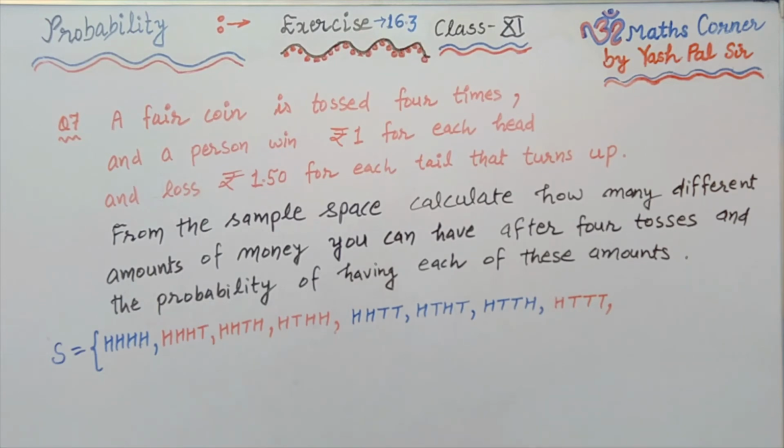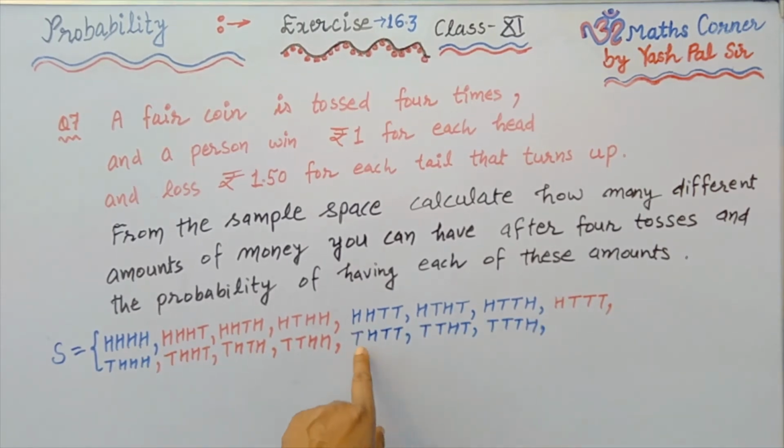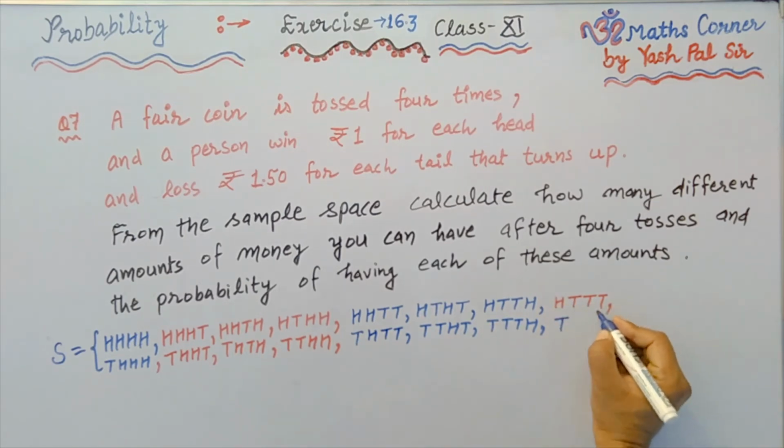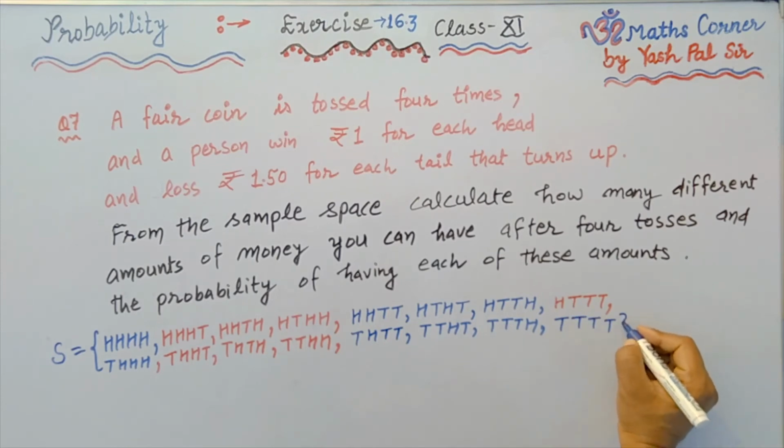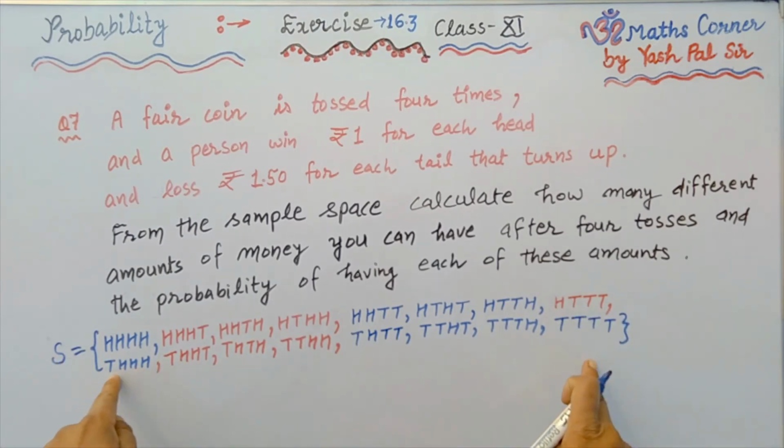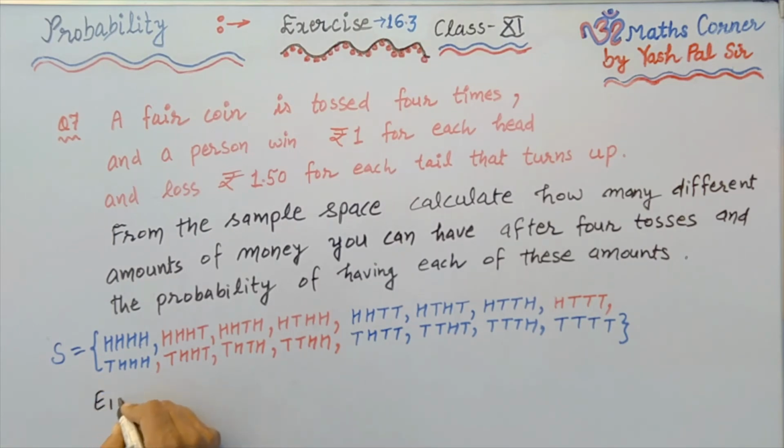Now in the second row, the first element will be tail. The rest of the arrangement of H and T will remain the same. Here in place of the first T, everything else is the same. Next, here first T in place of first H. Next, now T replaced with H. Last, in place of H we write T, rest everything is the same, T, T, T. So these are the total outcomes in the sample space.